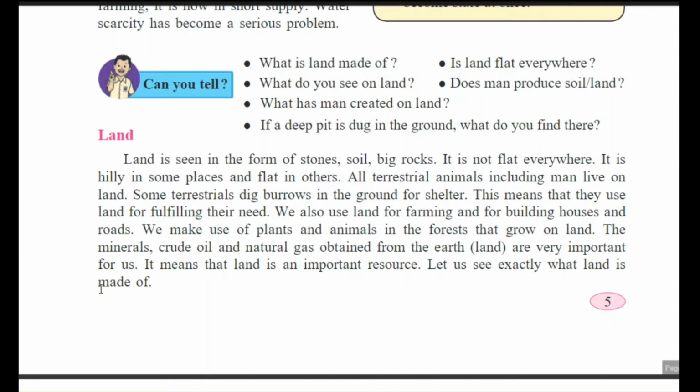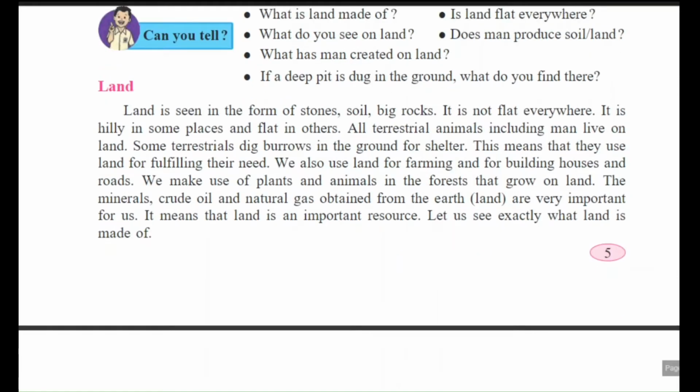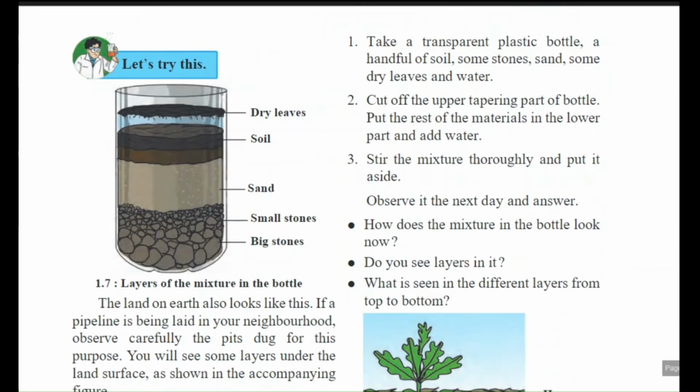So human beings and animals use this land for shelter, for plantation, and for development of forests. Now let us see the different layers which can be observed as we go deep inside the ground.